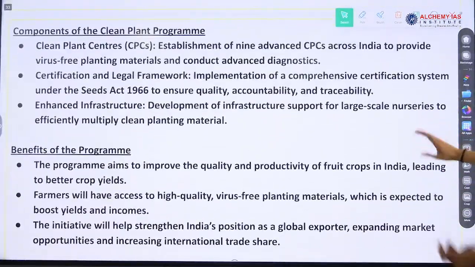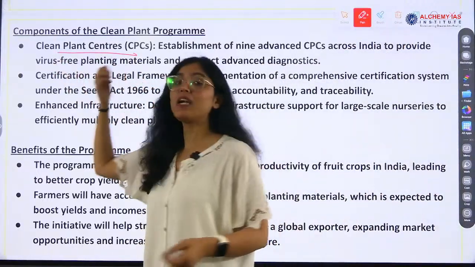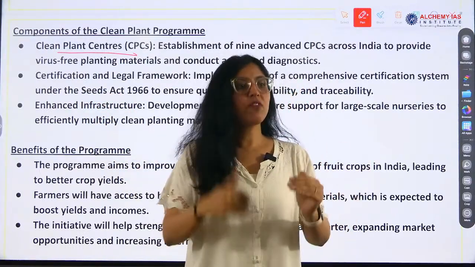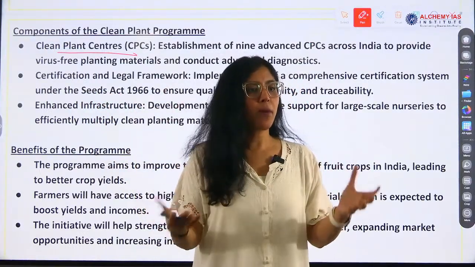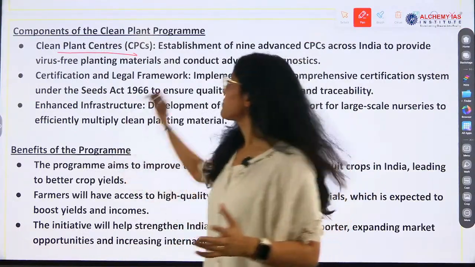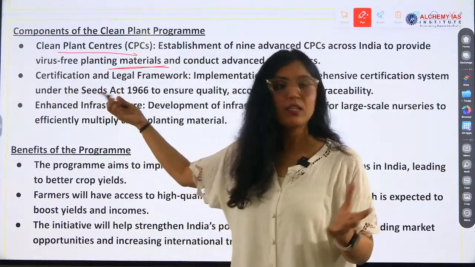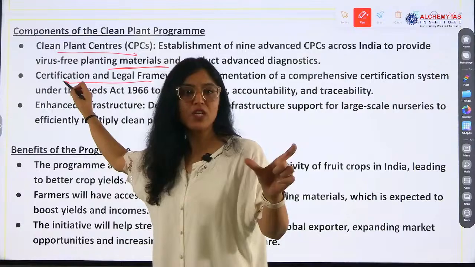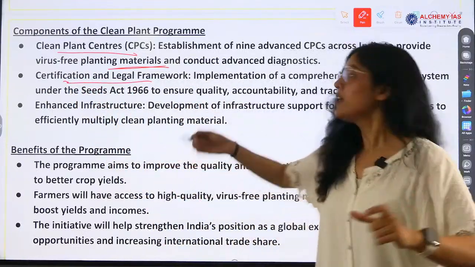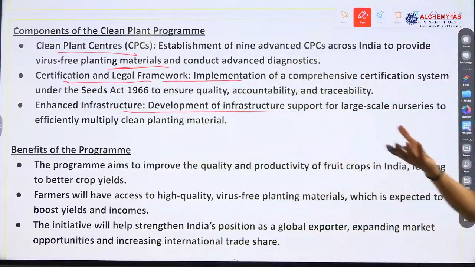The components of the Clean Plant program: the first component is Clean Plant Centers. There is a process involved through which we will implement this program. Centers will help in making the scheme work by providing different resources. The second thing is certification. Why? Export. It will help in good exports. And then a legal framework is also there. Enhanced infrastructure, which we need for everything that we do.